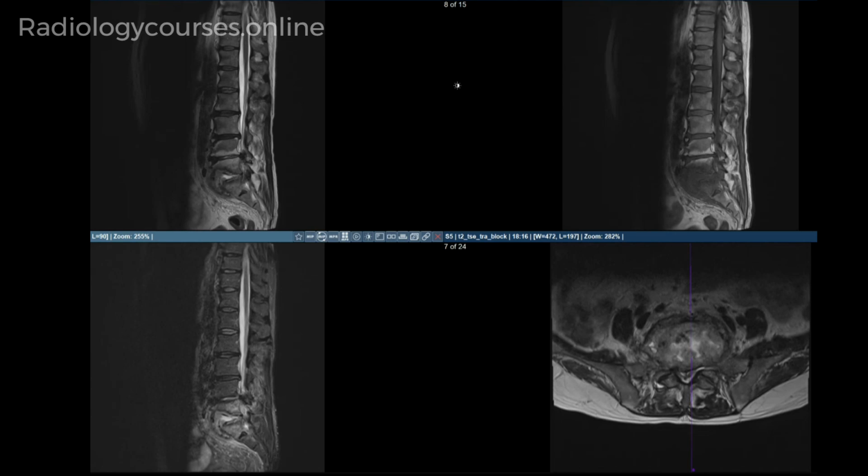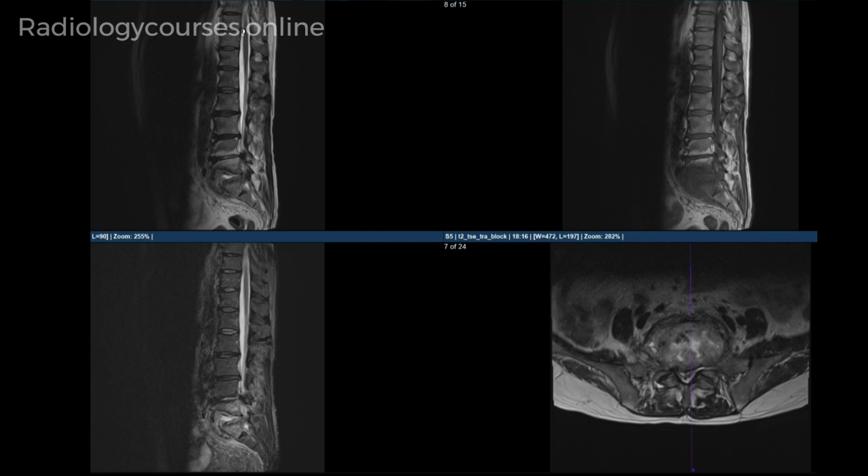We have a 56-year-old man with acute back pain. We have an MRI of the lumbosacral spine. We have sagittal T1, sagittal T2 and STIR sequences and axial T2 sequences. What we have got is an abnormality at the L5-S1 disc level.